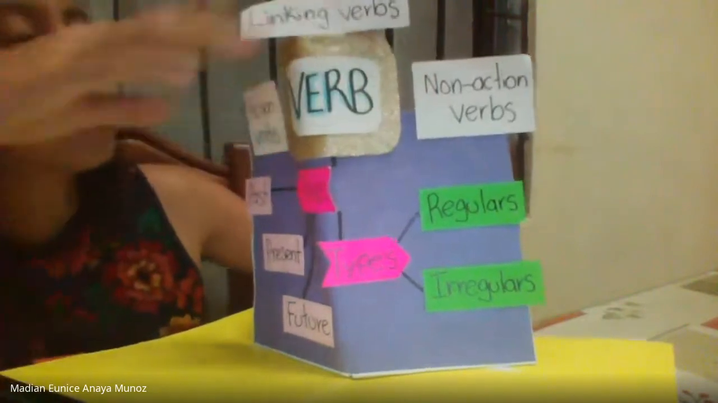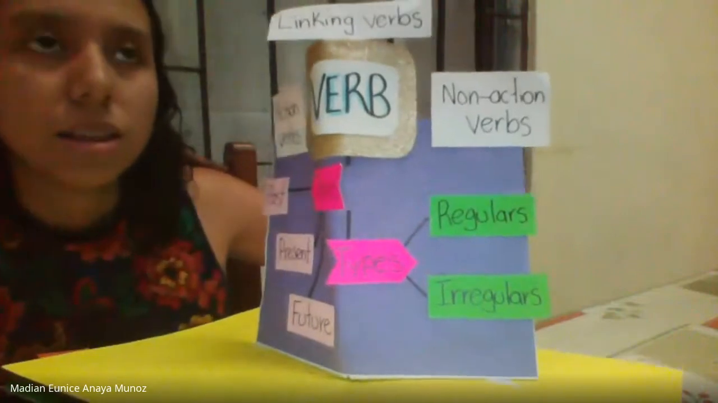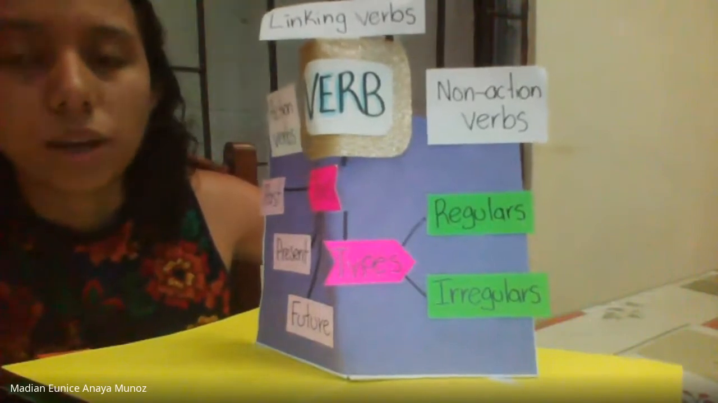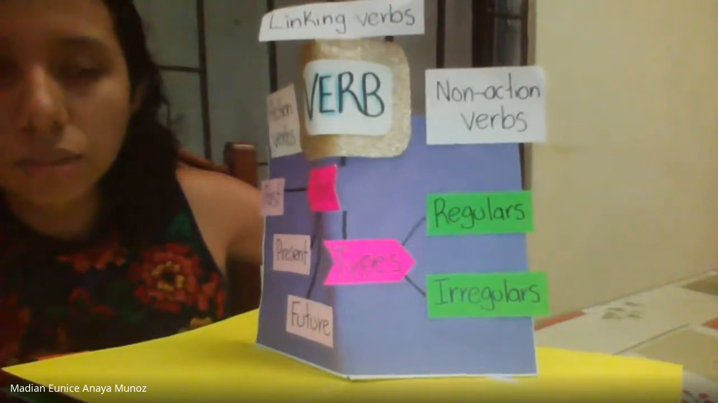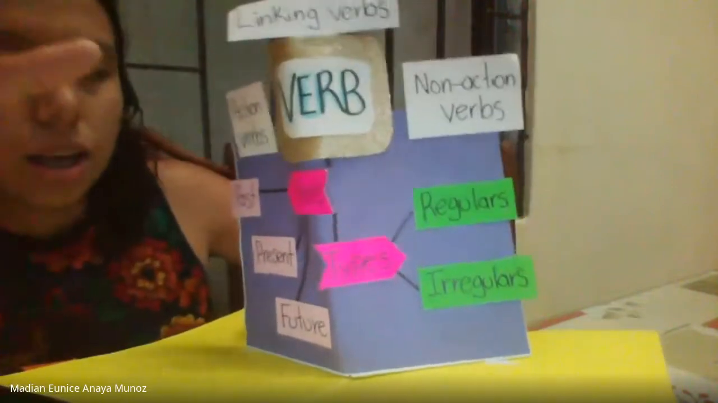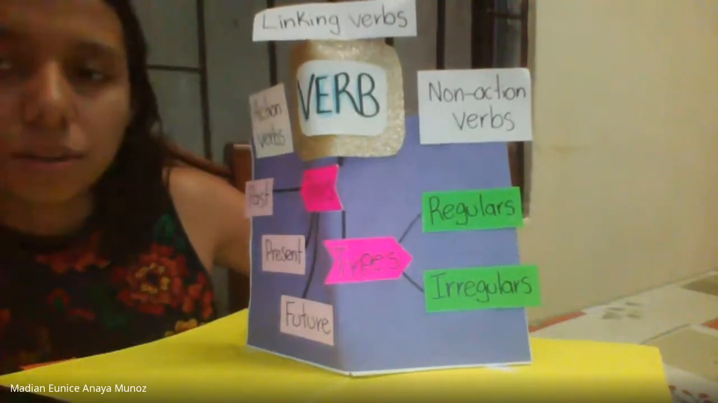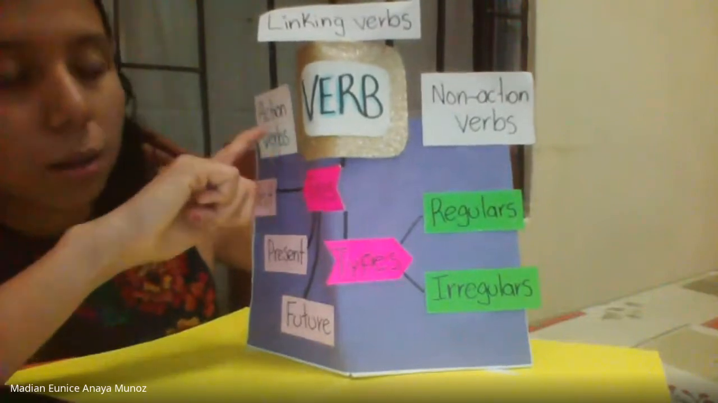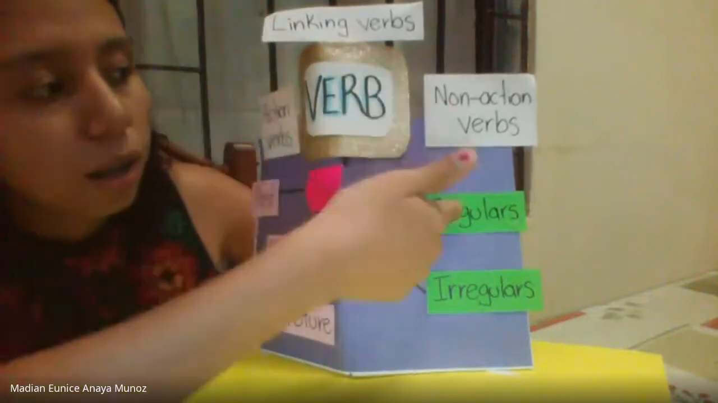We also have non-action verbs. These non-action verbs tell about the situation of something. For example, when I say I'm cleaning my house, cleaning is an action verb. But when I say the table is clean, the verb clean is a non-action verb.